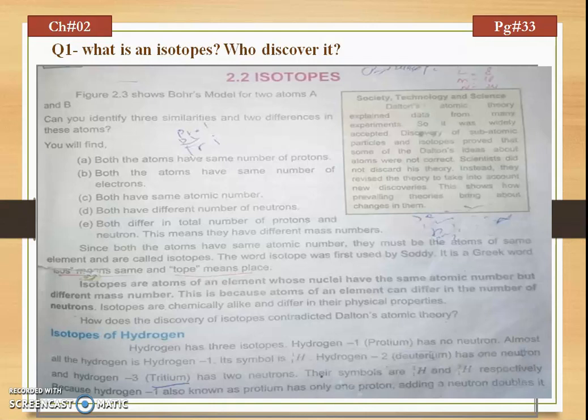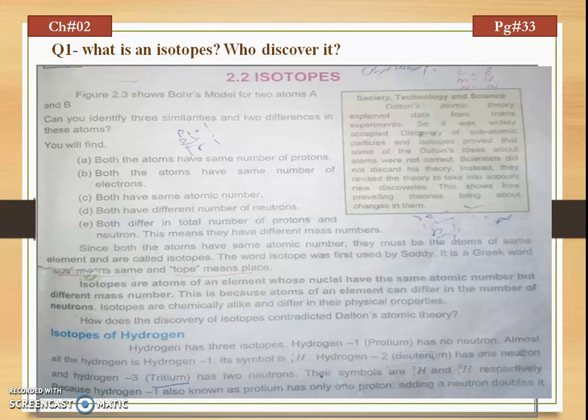Now we will discuss some similarities and differences between these atoms. Here are the points in which the first 3 points show the similarities of isotopes while the other 2 show the differences. So let's discuss them one by one. The similarities are that both atoms have the same number of protons, the same number of electrons, and the same atomic number. While the differences include that both have a different number of neutrons, and both differ in the total number of protons and neutrons. This means that they have different mass numbers.